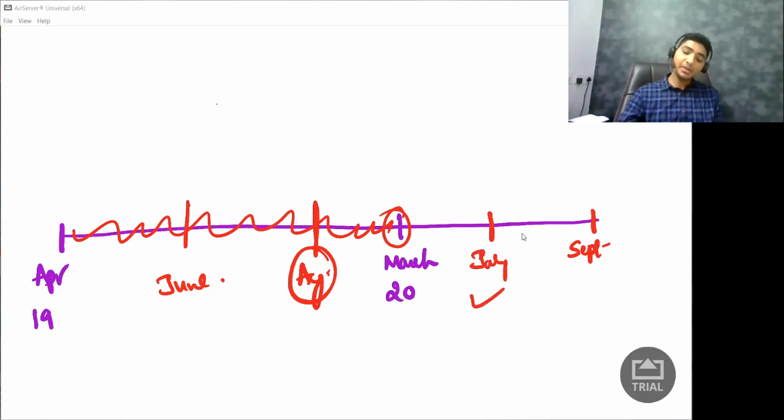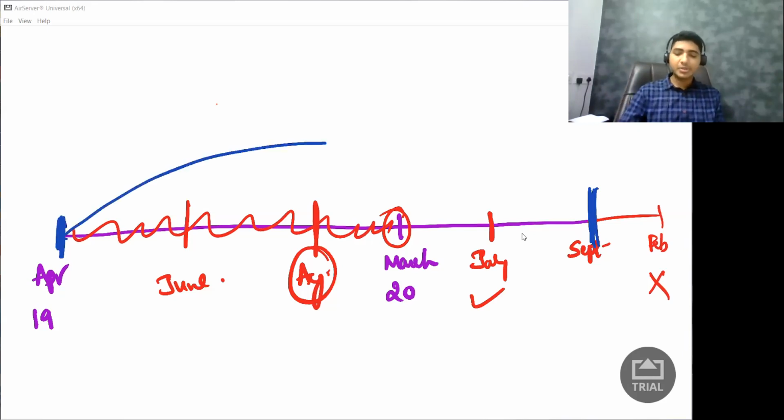But can I claim the benefit in next year's February? Answer is no. Why no? Because the time limit was up to next year's September. So if I made some purchase in April, I'll get time from this April to this September to claim the credit. But if I make purchase in March, I'll get benefit from here to here.